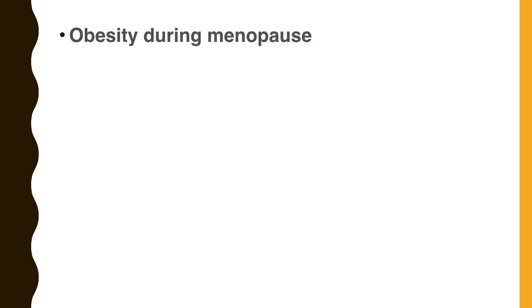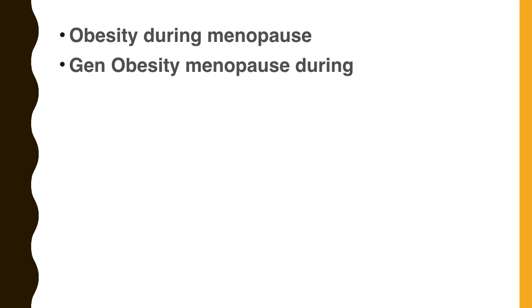Obesity during menopause. On attaining the menopause, I will become obese. So which rubric? Generalities, obesity, menopause during. That's a rubric. There are so many beautiful sub-rubrics for obesity: obesity in children, obesity in elderly people, obesity with thyroid enlargement, like that. So see the rubric obesity and the sub-rubrics.